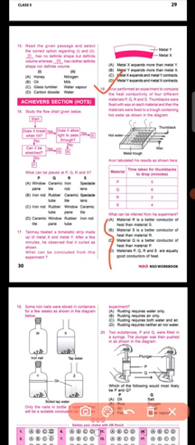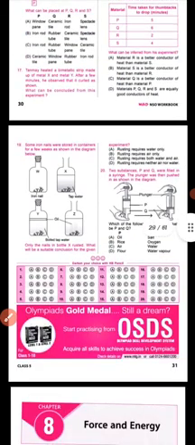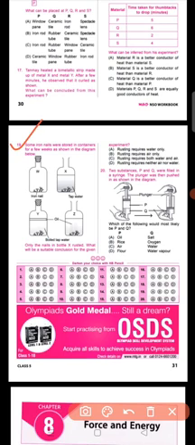Now what can be inferred from the experiment? So 4 options are there. If you tally these 4 options, then you can easily find out that option A will be your correct answer: material R is a better conductor of heat than material S. Why? Because material R is a better conductor because it took only 2 minutes for the wax to melt as compared to material S, which took 4 minutes. Okay, so very simple explanation. Okay, let us move to the next one, question number 19.